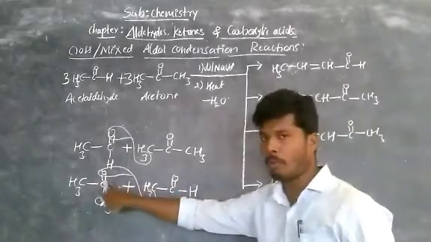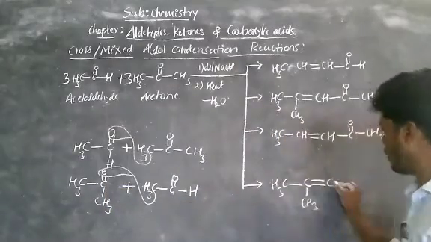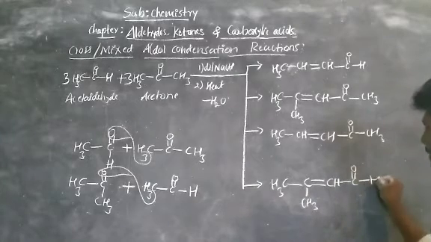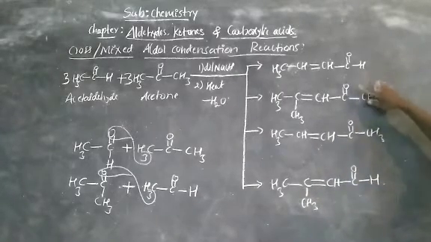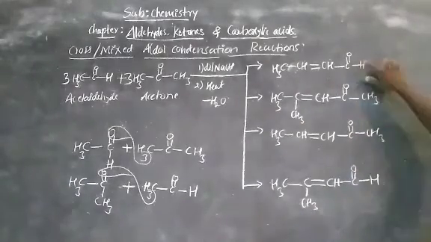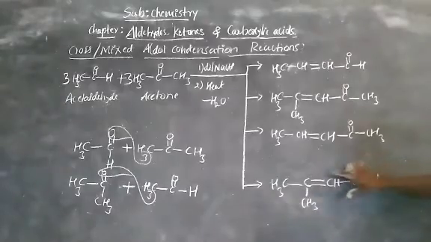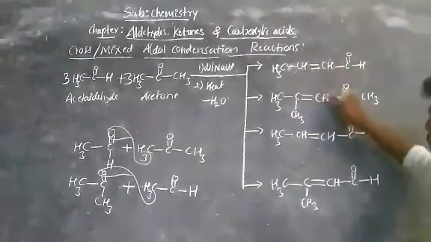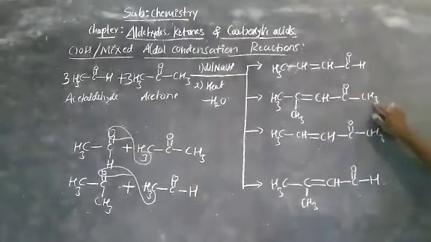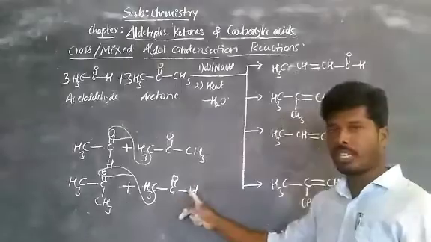Then double bond is formed between this carbon and this one. Here CH, bond C, double bond O, bond H. Observe these two: the end group is same, but these two are different. Or observe these two: the beginning group is same up to here, but these two are different. Here ketone and here aldehyde, because we are changing here.